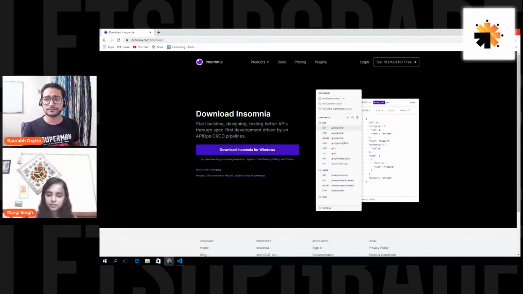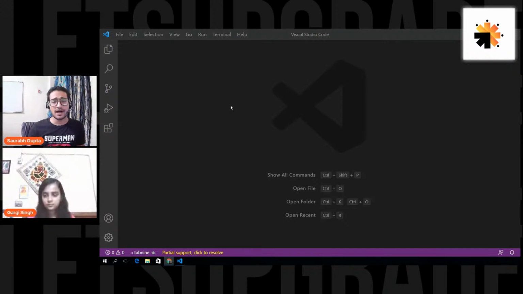Okay, and then finally we come to the code editor. The code editor that I'm using here is VS Code. Again, it's totally up to you. You can use anything you want. VS Code is one of the best code editors around the world right now, so that's why I'm using it. You can go for Sublime Text, Brackets, or Atom, or anything that you like. Just don't go for Notepad. Is that clear?